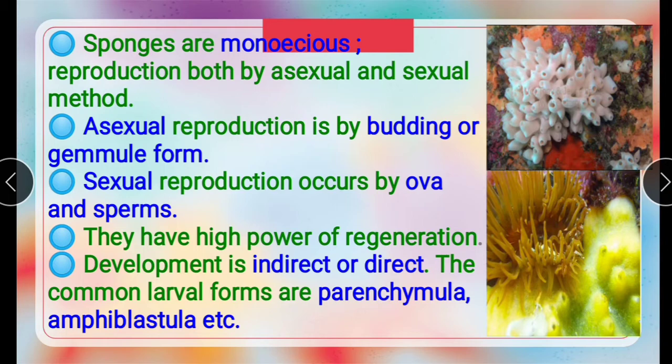Regeneration, where we see tissue growth and cell formation or restoration, and different cells function, they fastly regenerate. Development may be direct or indirect. The common larval forms are parenchymula and amphiblastula. These are the examples.